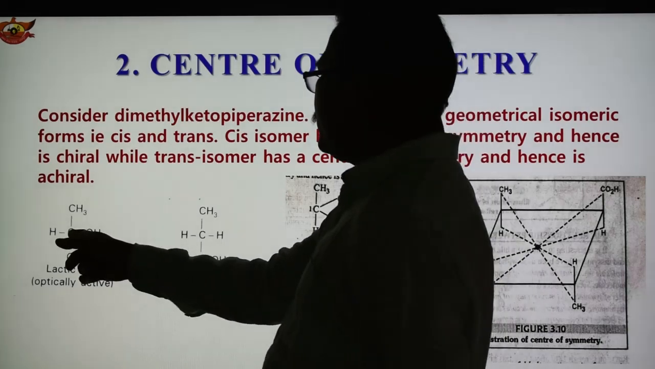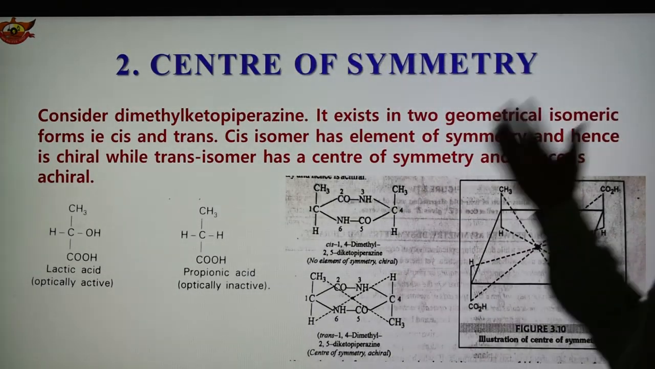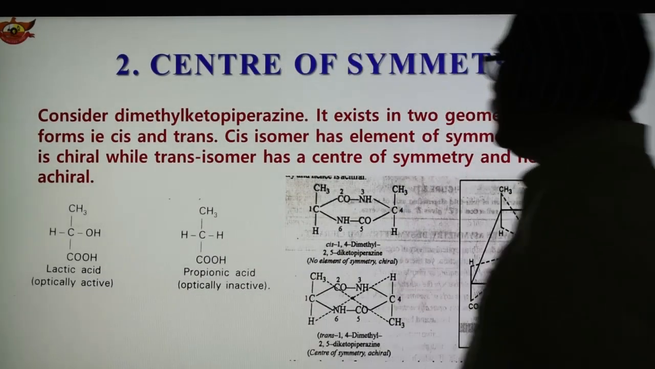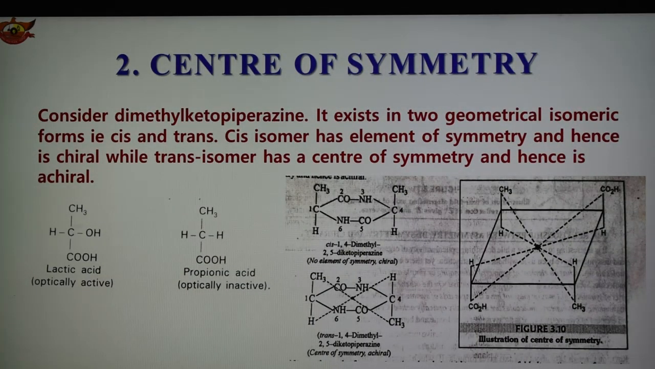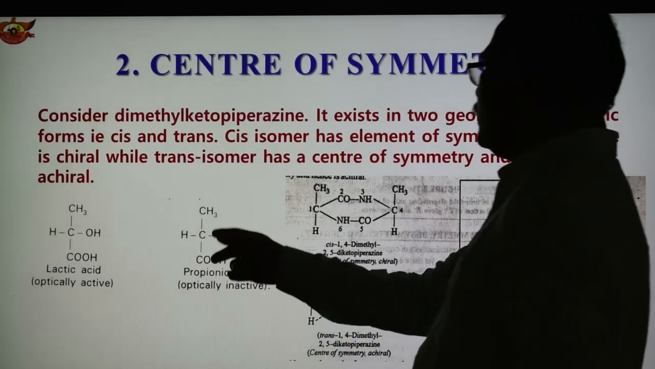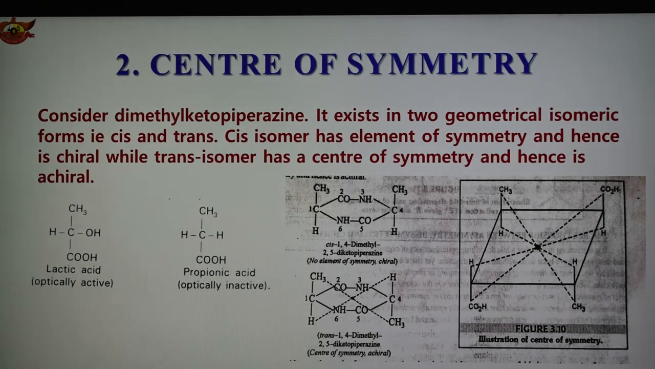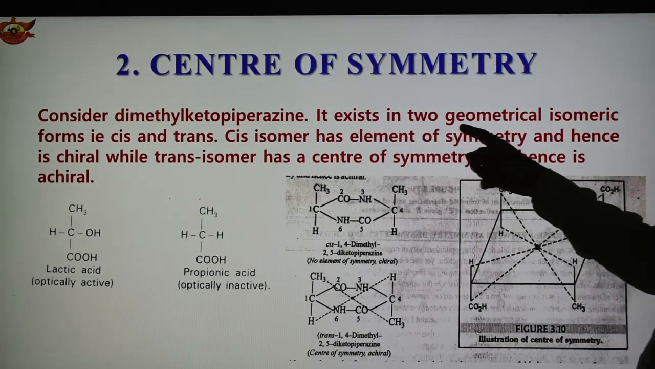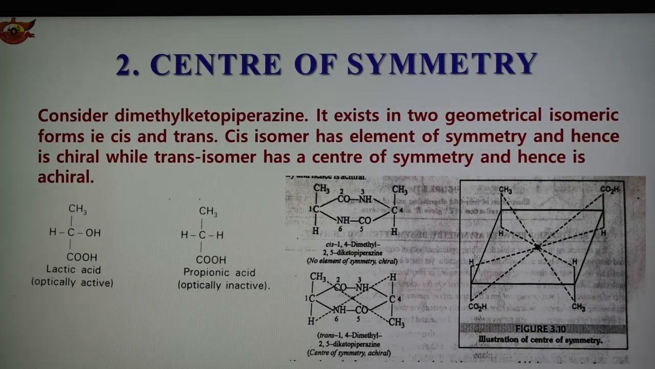Here, whatever point we draw a line from, it cannot make two equal parts. So in both cases, lactic acid is optically active and propionic acid is optically inactive because two similar atoms are there, and in this way we can discuss the center of symmetry. Now consider dimethyl ketopiperazine, another example. It exists in two geometrical isomeric forms. One is the cis and the other is the trans form.